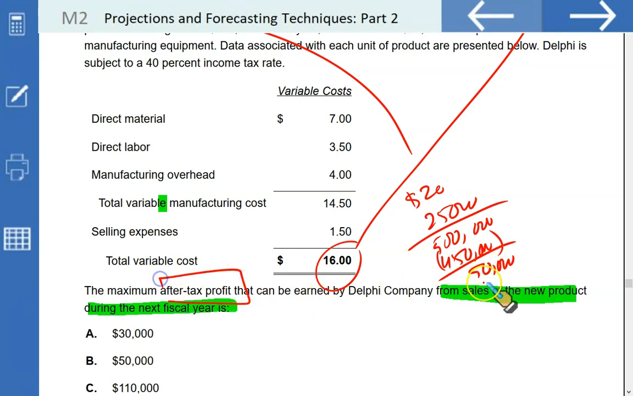What exactly are we looking for? After tax profit. So deduct tax at the rate of 40%. Tax on this would be 40% of 50,000, 20. So 50 less 20 will give you a net 30. That perfectly matches with your option A.